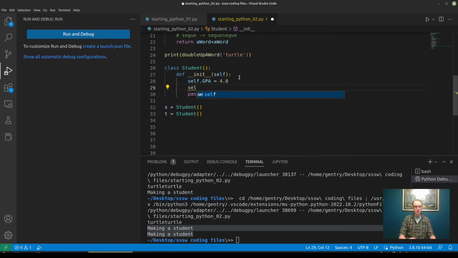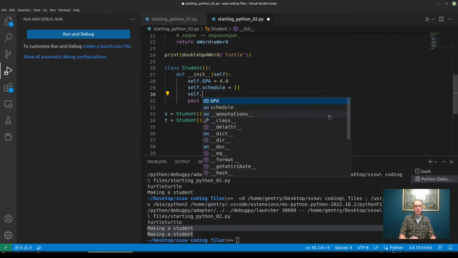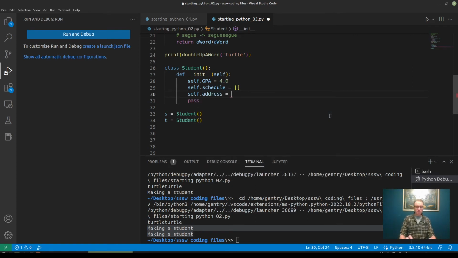Every student will start off with a list of classes, a list of lectures they go to every day. A list, we can make an empty list just with empty square brackets like this. Every student will have an address that we're going to initialize with an empty string like this.